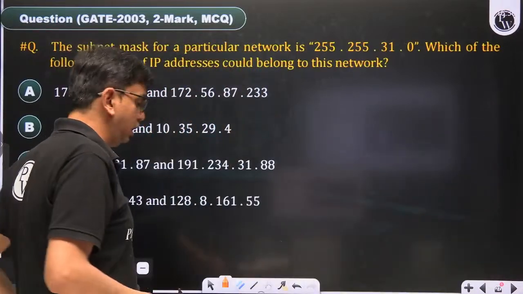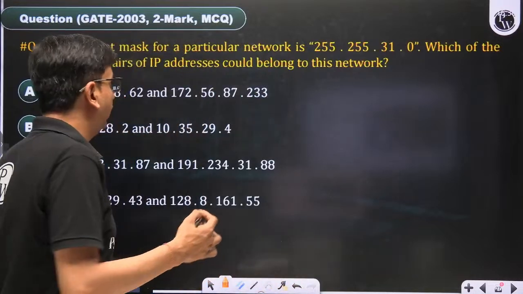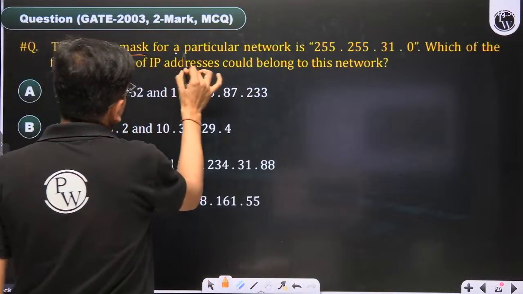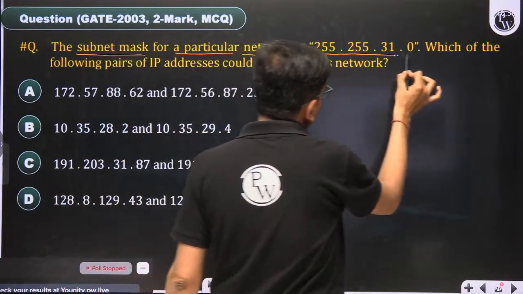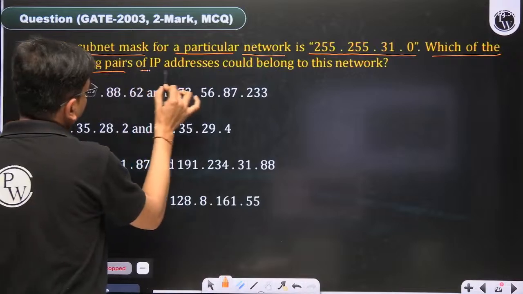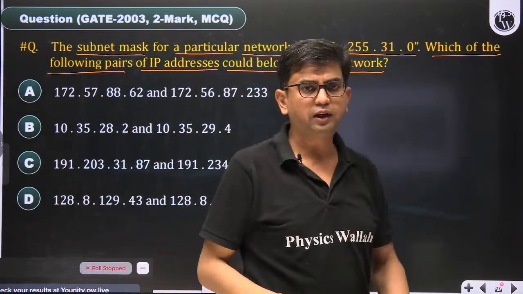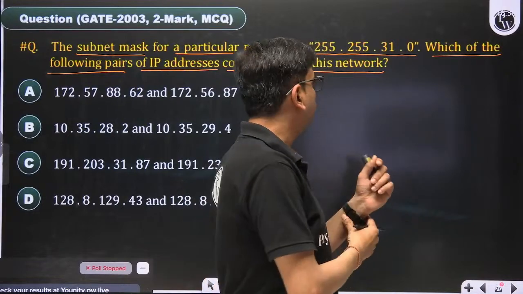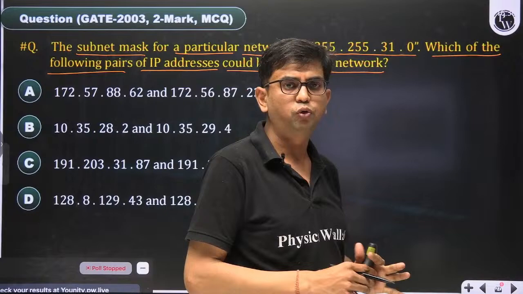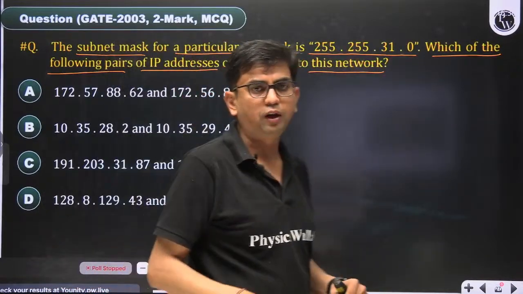So here in this question, it is saying, GATE 2003, 2 mark MCQ: the subnet mask for a particular network is this. Which of the following pair of IP addresses could belong to this network? We have to find out which pair of IP addresses could belong to this network whose subnet mask is given here. You can find out that the first 2 octets are 255.